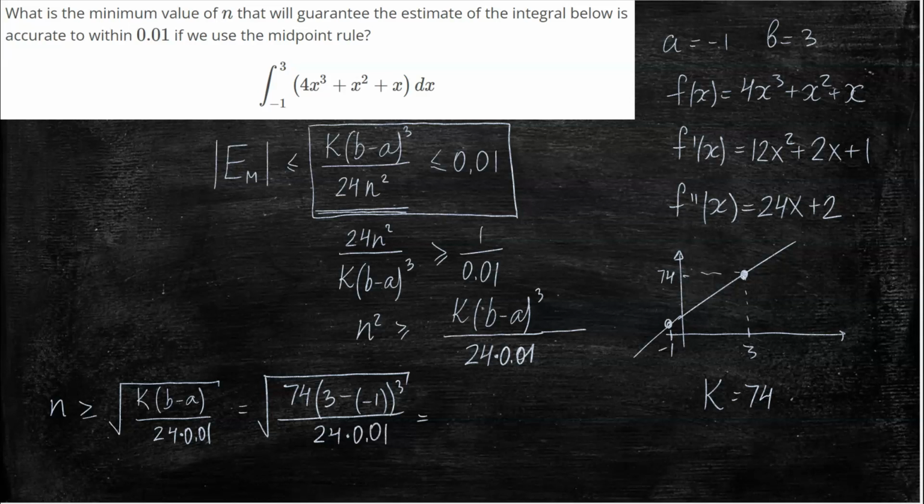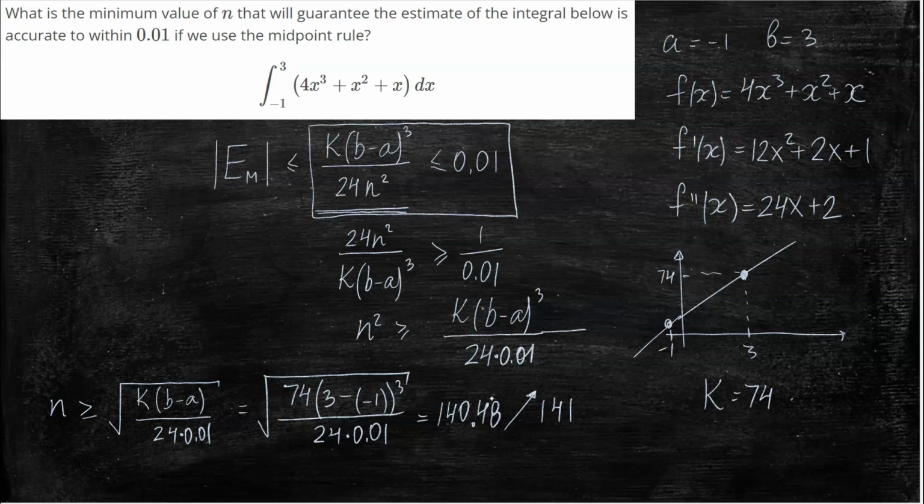And then the answer becomes, I believe it's 148 point something, I forgot. Actually, 140.48. So this is the smallest n can be, and since n is an integer, the smallest n can be is actually 141.